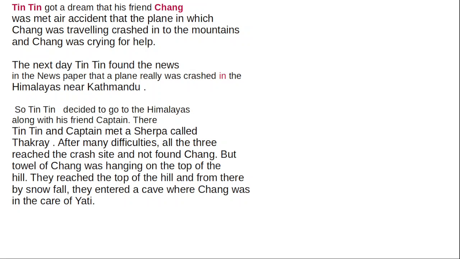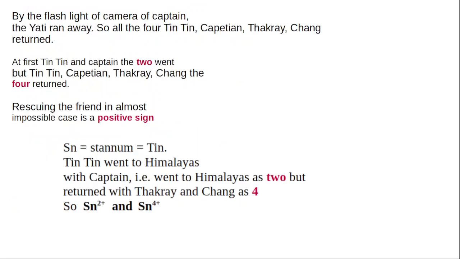So they reached the top of the hill, and from there, because of snowfall, they entered a cave. In that cave, they found Chang in the care of a Yeti. Yeti was a chimpanzee-like monkey living in the Himalayas. When Captain was trying to take a camera, a flashlight appeared, and by that flashlight the Yeti ran away. So all four, Tintin, Captain, Thackeray, and Chang, returned.